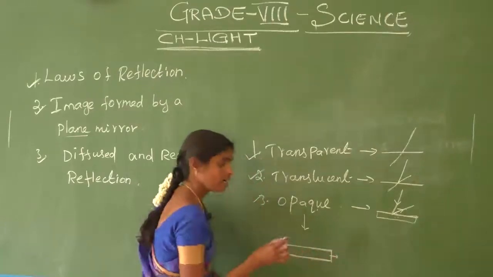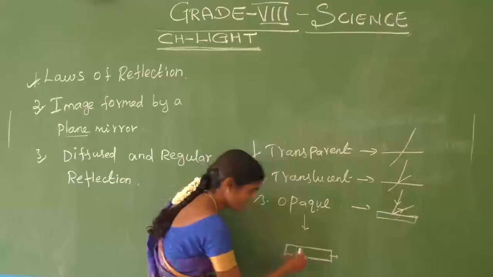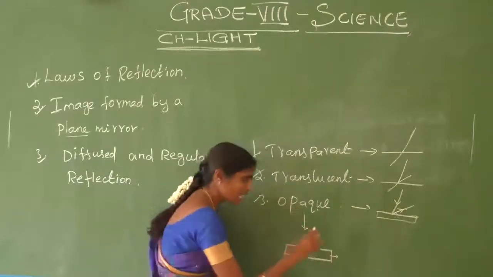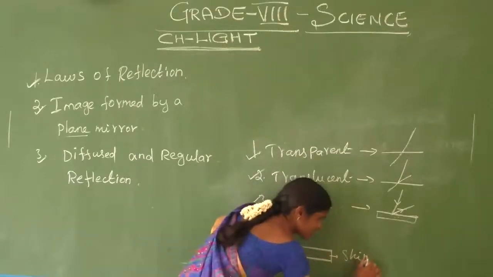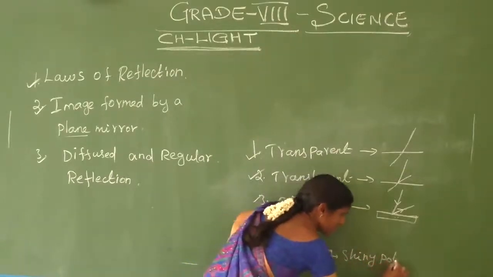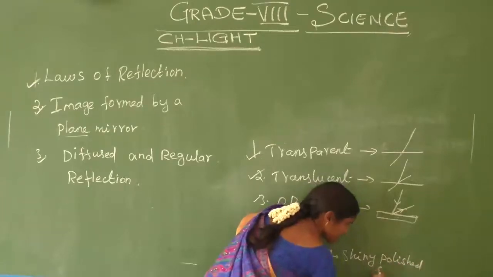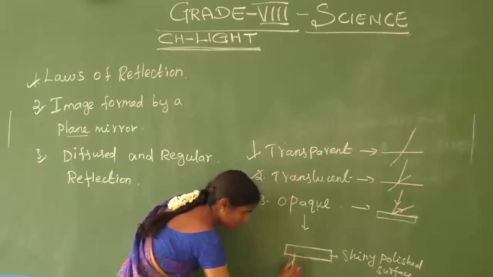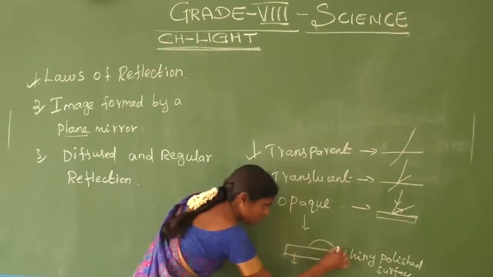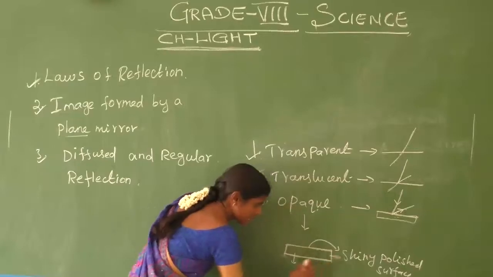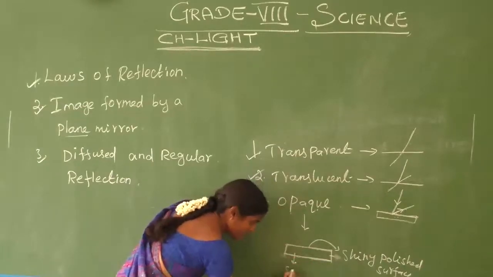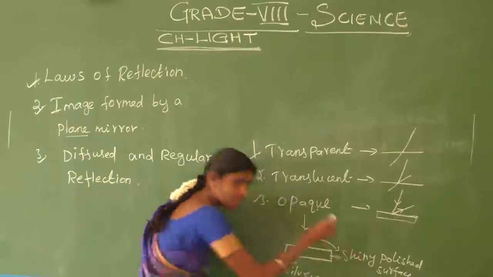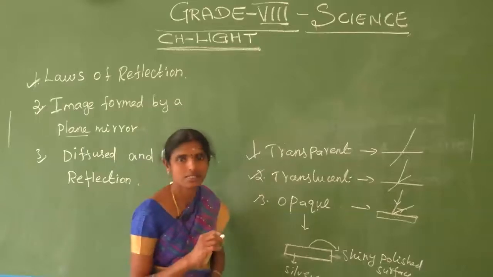What is present in the opaque object? One side is a shiny polished surface, and on the other side the silver coating is pasted.